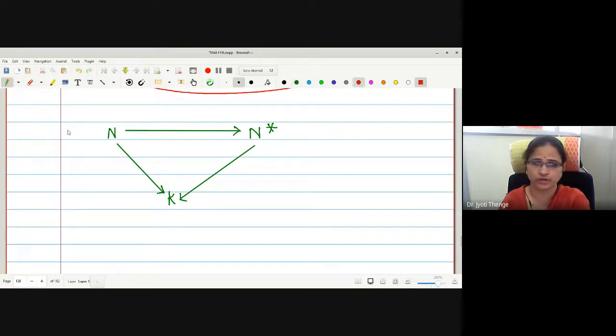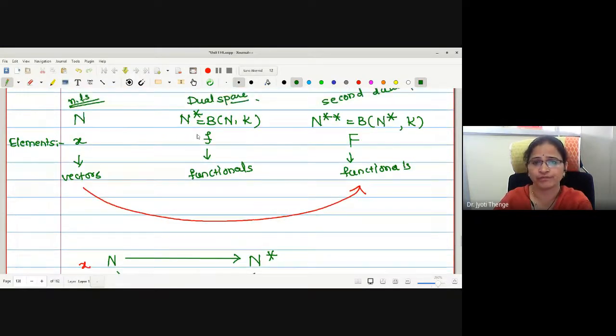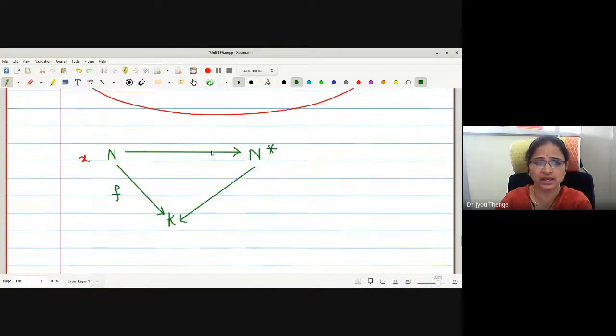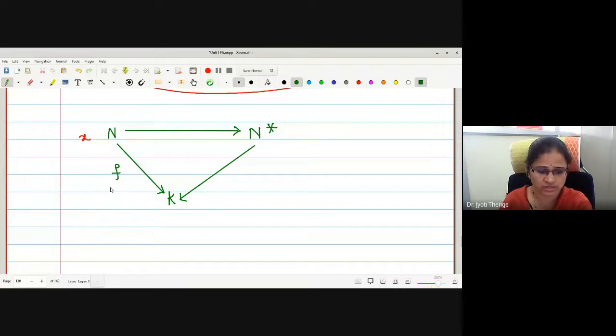Let us write the nature of elements. If I start with a vector x in N, what is the functional we have defined? Small f is the symbol. Small f in N star. Now here we have defined capital F in N double star, which are the mappings from N star to k.